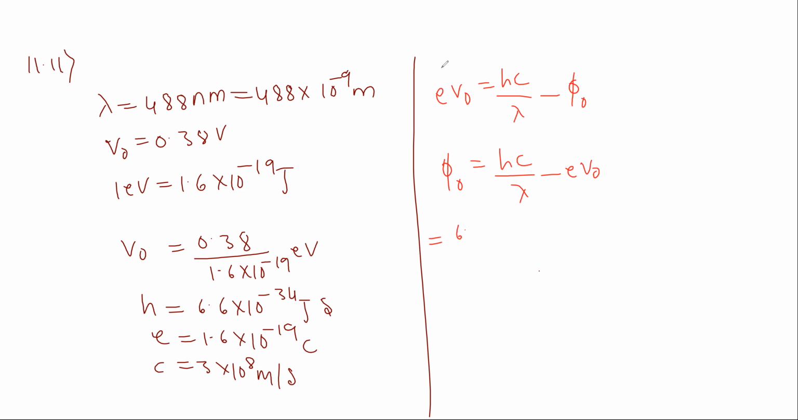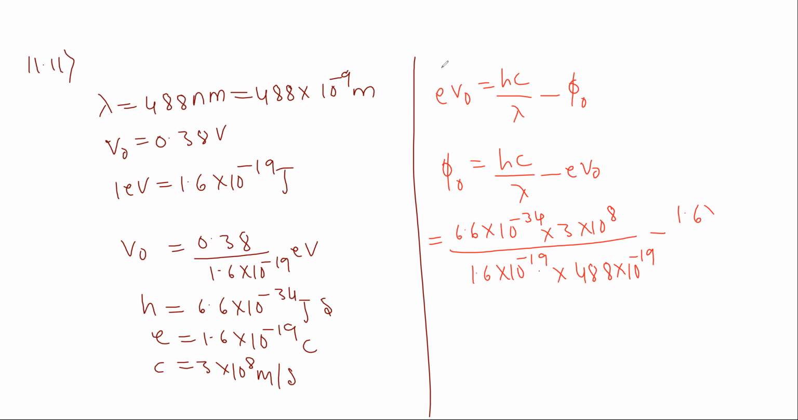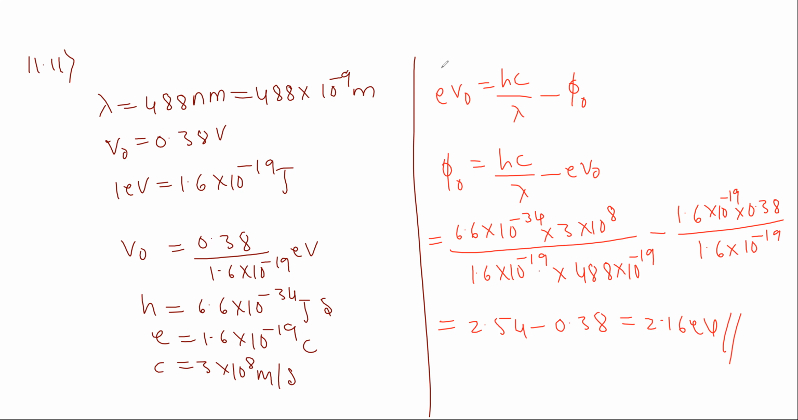So if we substitute our values, 6.6 into 10 to the power of minus 34 into c value 3 into 10 to the power of 8 divided by wavelength 488 into 10 to the power of minus 9, and to convert to electron volt we divide by 1.6 into 10 to the power of minus 19, minus E value 1.6 into 10 to the power of minus 19 into V naught value 0.38, divided by 1.6 into 10 to the power of minus 19 to convert to electron volt. So if we simplify this, 2.54 minus 0.38 is equal to 2.16 electron volt. So this is the solution for 11.11.